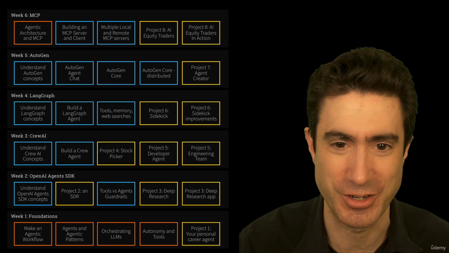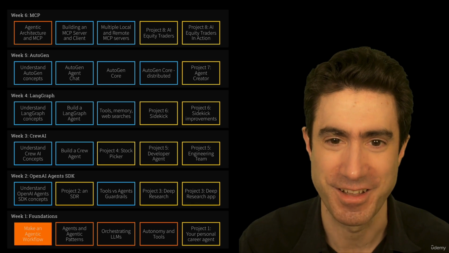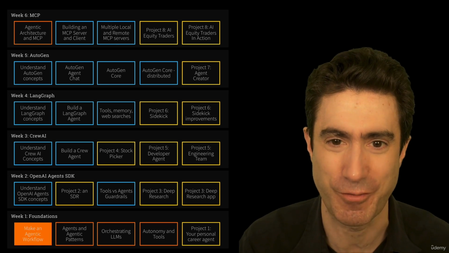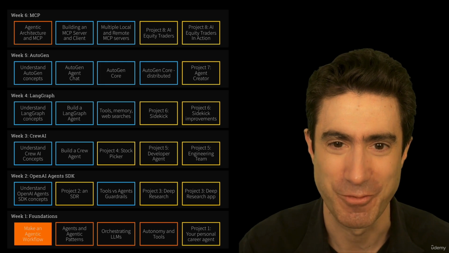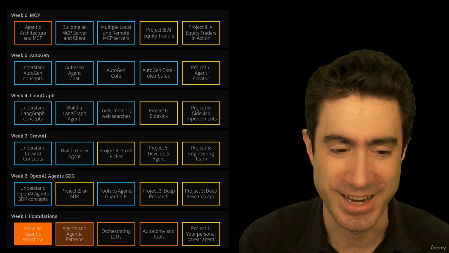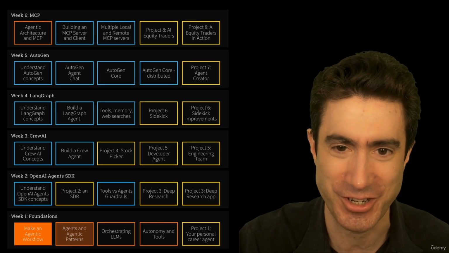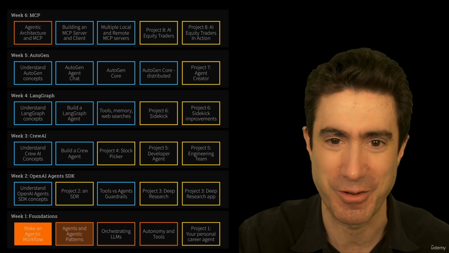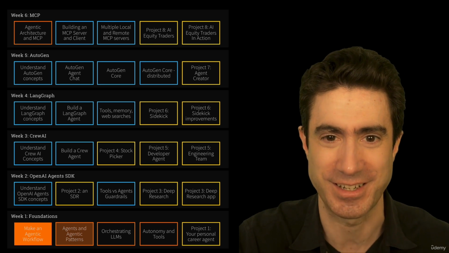But what I'm going to do is highlight in that square on the bottom left to show making an agentic workflow. Your first workflow is done. We've made progress already. Next time, we're going to be talking about agents and agentic patterns and introducing what they are and how they work. And I can't wait. I will see you then.